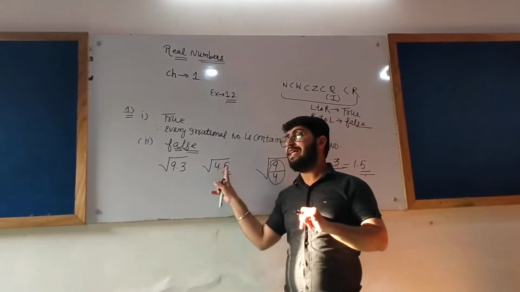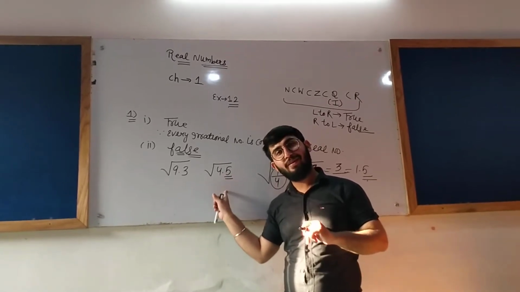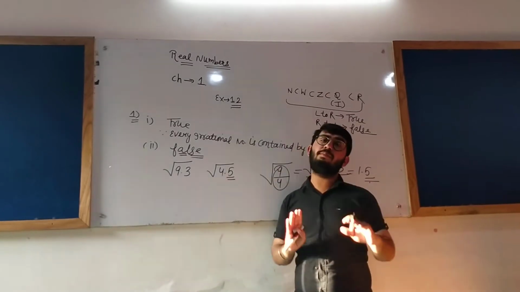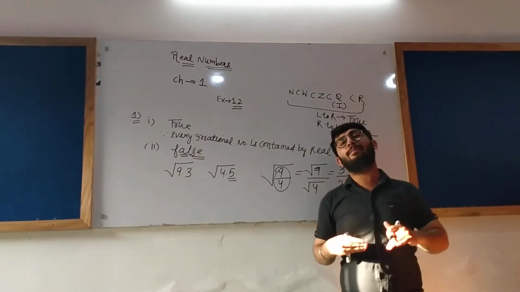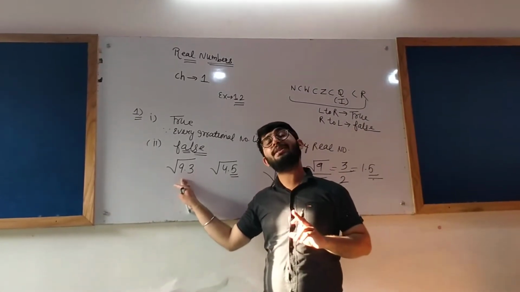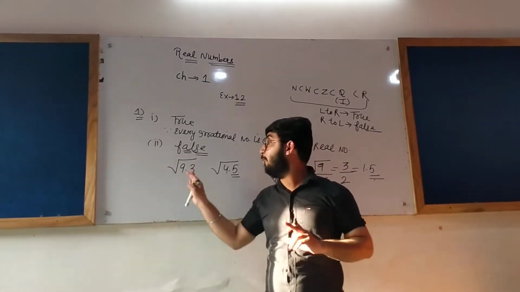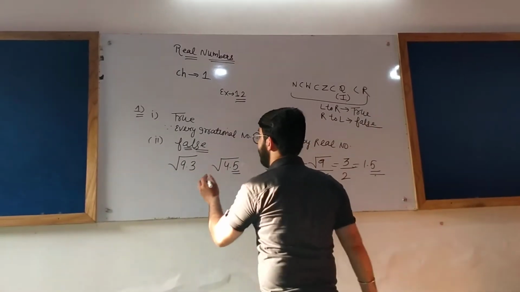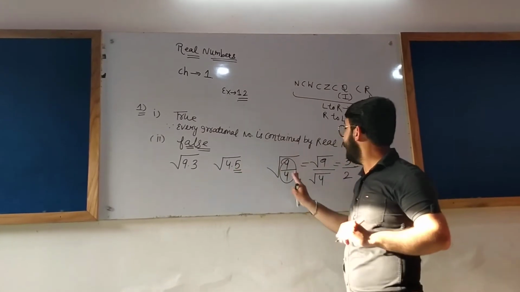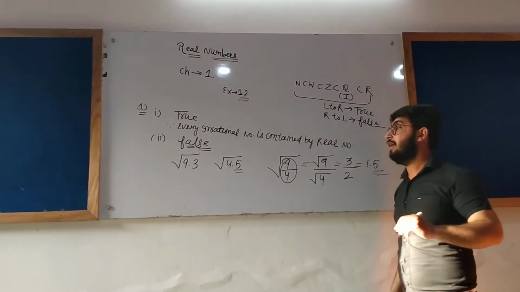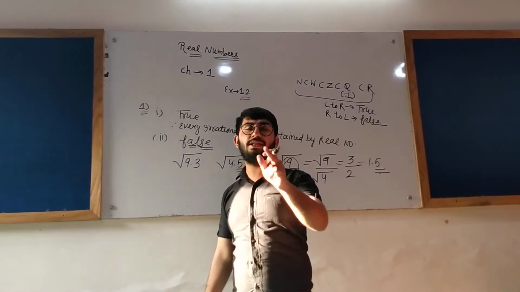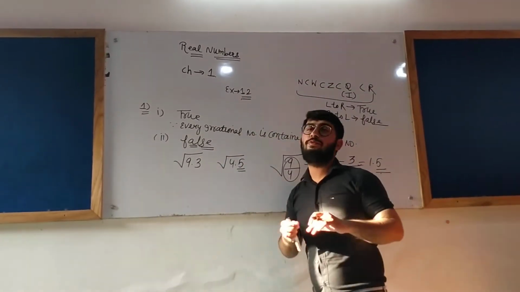But tell me one thing. Is 4.5 a natural number? No, no. But the statement is saying what? That every number on the number line which is of the form root m, m is the natural number. No. Okay. Root 9.3 can be represented on the number line. But 9.3 is not a natural number. Okay, all these numbers can be represented on the number line, but the numbers within the square root are not natural numbers. This is the reason that the statement is false.